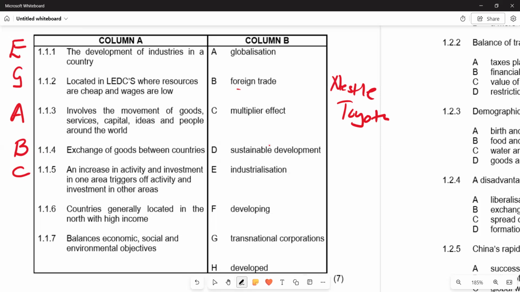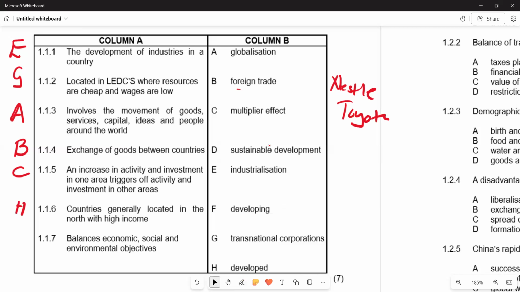Then we can go to the next one, which is 1.1.6, which reads: countries generally located in the north with high income. So let's see what we have. You'd see that these are developed countries. Countries generally located in the north with high income are developed countries. So here we've got H. Then 1.1.7: balances economic, social, and environmental objectives.